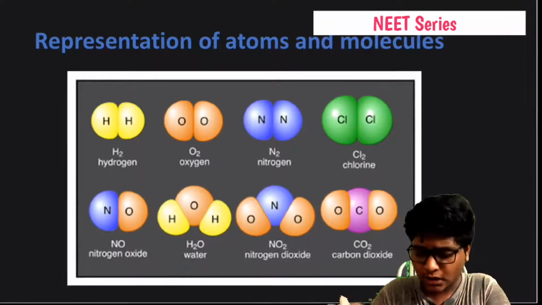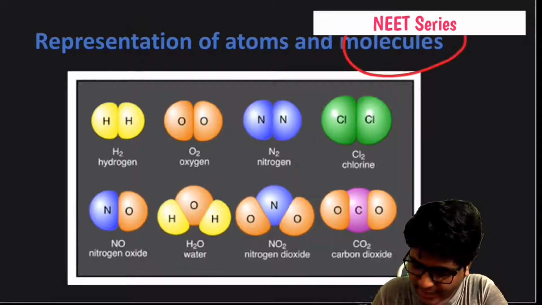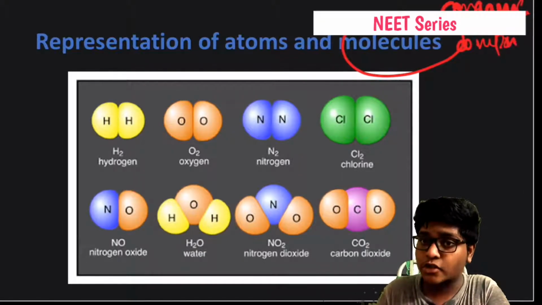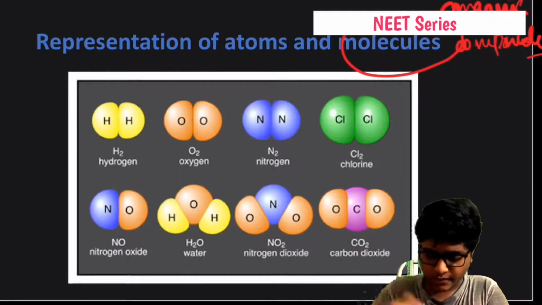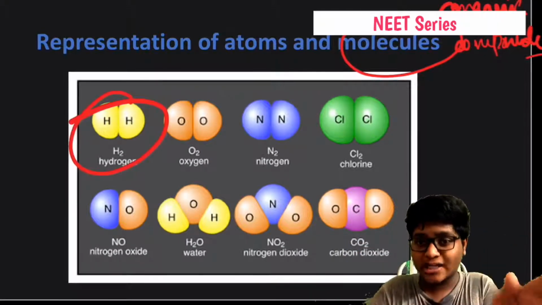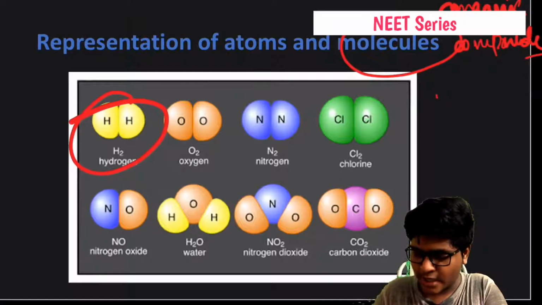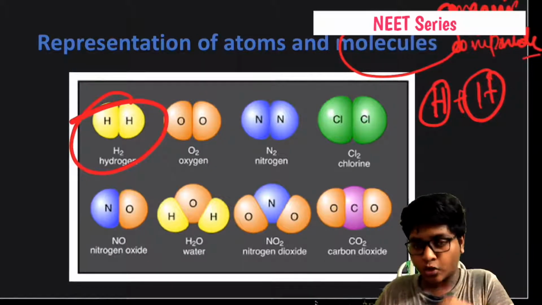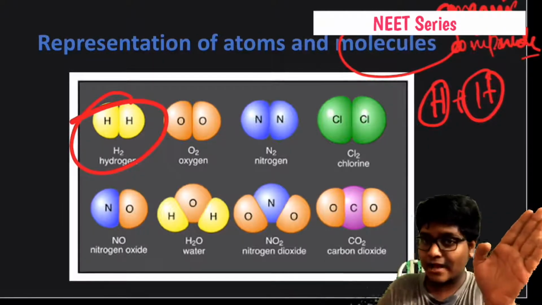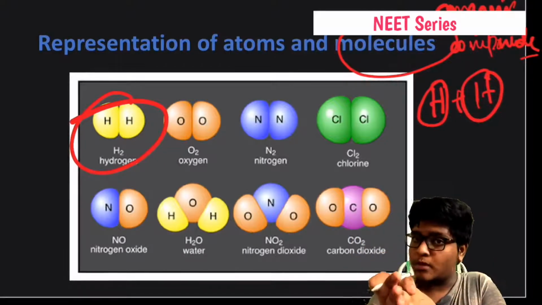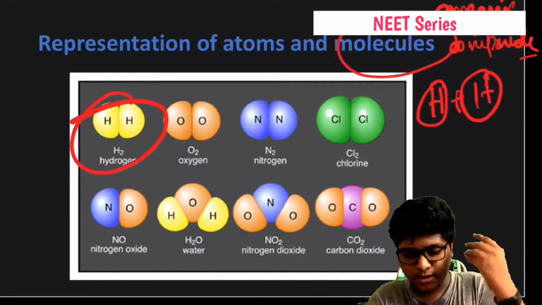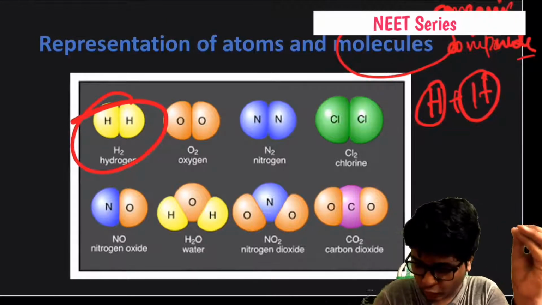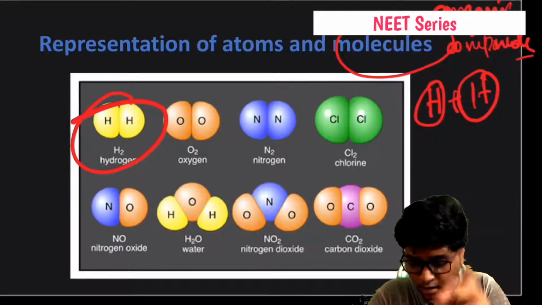So molecules are organic compounds. You have to remember it. So here if you take H2, H plus H. H is an atom, H is an atom. They two form the hydrogen molecule. O2, oxygen molecule. O is a separate element and O is a separate element, and they two form the molecule. N2, Cl2. And coming to NO, NO is a compound, CO2 compound, NO2 compound.